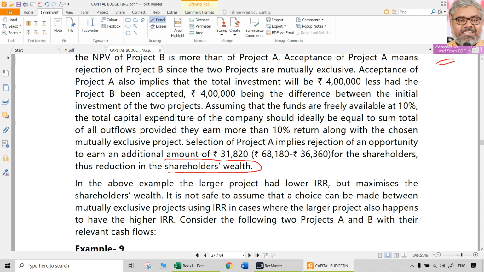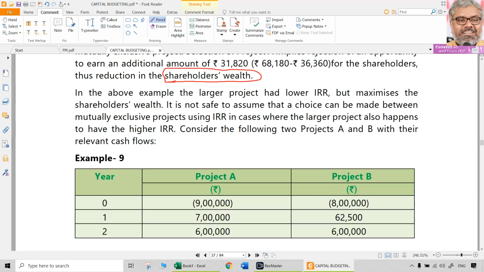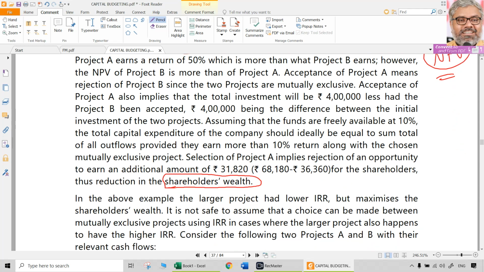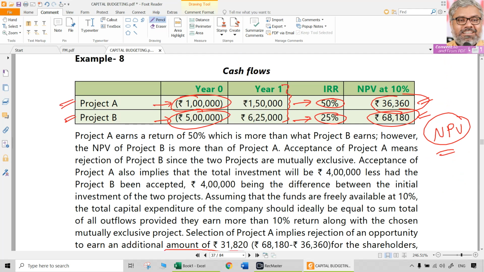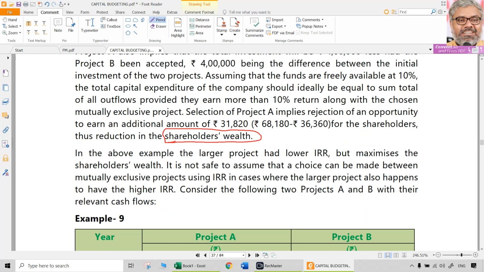It adds to the shareholders' wealth. Why are we having all this financial management? The ultimate objective itself is shareholders' wealth enhancement, and NPV is contributing to that. That's what we want to achieve. NPV gives that. So simply speaking, when there is a conflict between NPV and IRR, don't try to have your fantastic arguments unless it is asked particularly. Simply go with NPV. NPV is the best technique out of all. That's it. That is when there is a conflict.